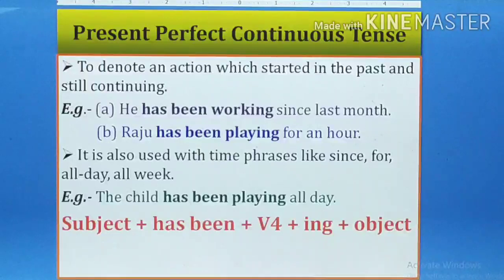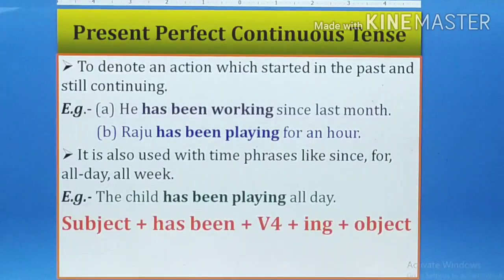Now next is the present perfect continuous tense. So what is present perfect continuous tense? Present perfect continuous tense means an action which was started before, in the past, maybe yesterday or a week ago or a month ago, but now it is continuing till now, means the action is going on till now.